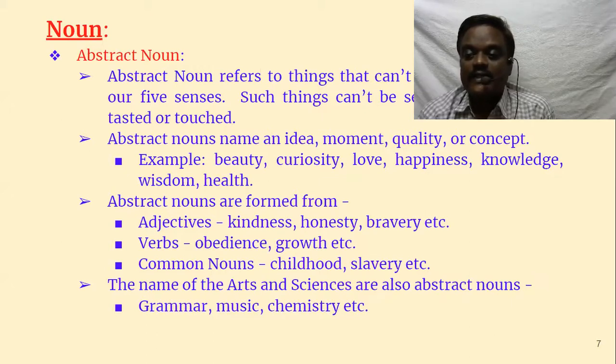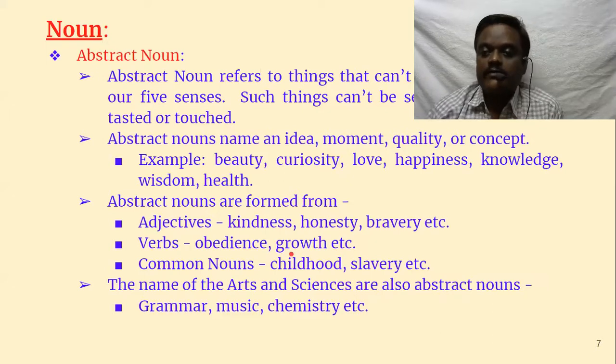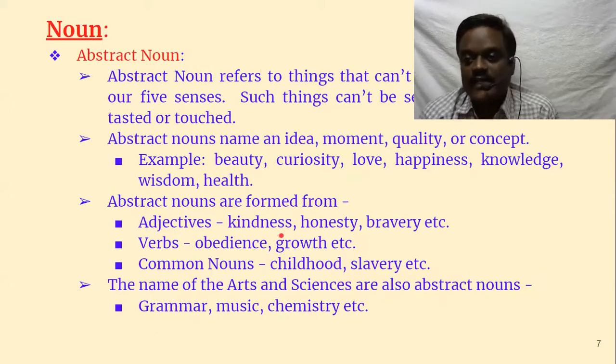So it is arbitrary. So such nouns can be considered as abstract nouns, and abstract nouns can be formed from other parts of speech, like from adjectives. Kindness, kind is adjective. We say he is kind, she is a kind woman, and kindness is noun. Kind is adjective, kindness is noun.